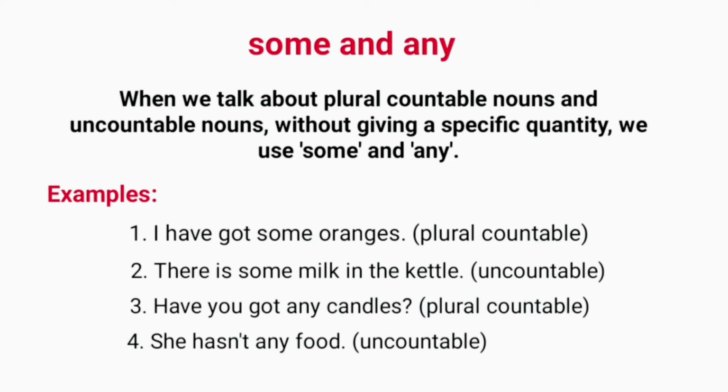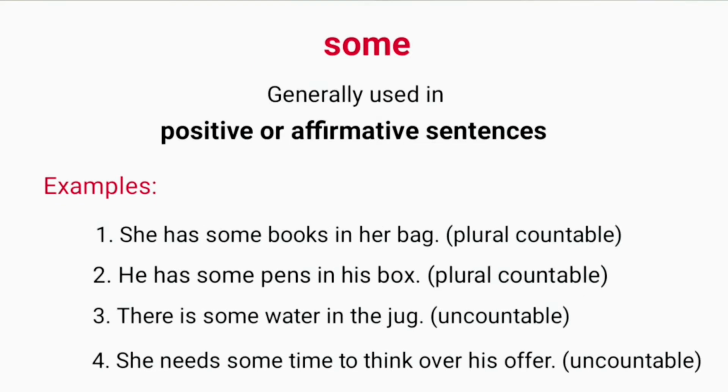Now, we'll look at some and any separately in detail. Some. It is generally used in positive or affirmative sentences. Examples. She has some books in her bag. He has some pens in his box.